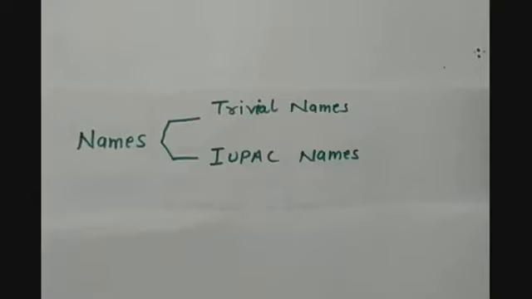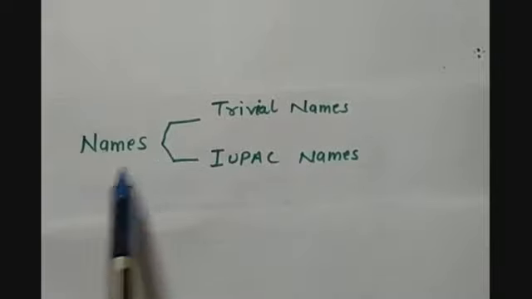But as the number of compounds started increasing, it created a problem: if we give a common name to some compounds and another compound has different properties, then we cannot call it by the common name. We have to give some different name so that it can be identified because of its properties. That is why we have two types of names, and that is why it was required to give a particular name to the carbon compounds.